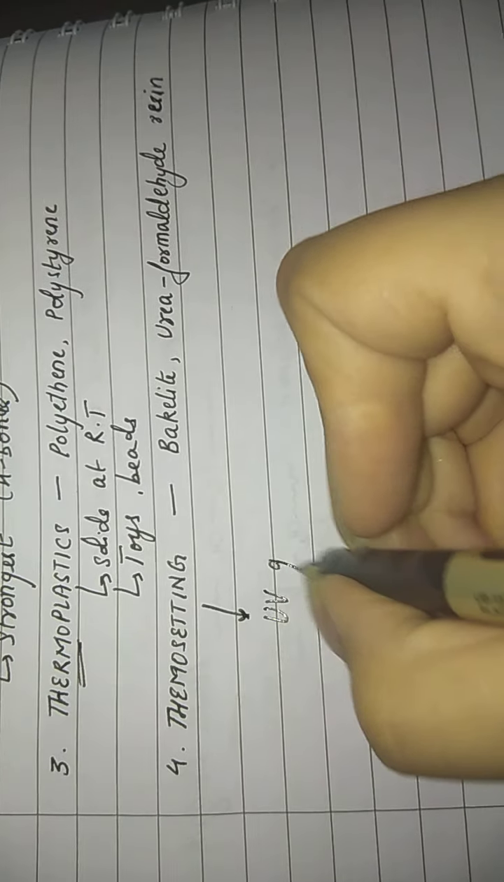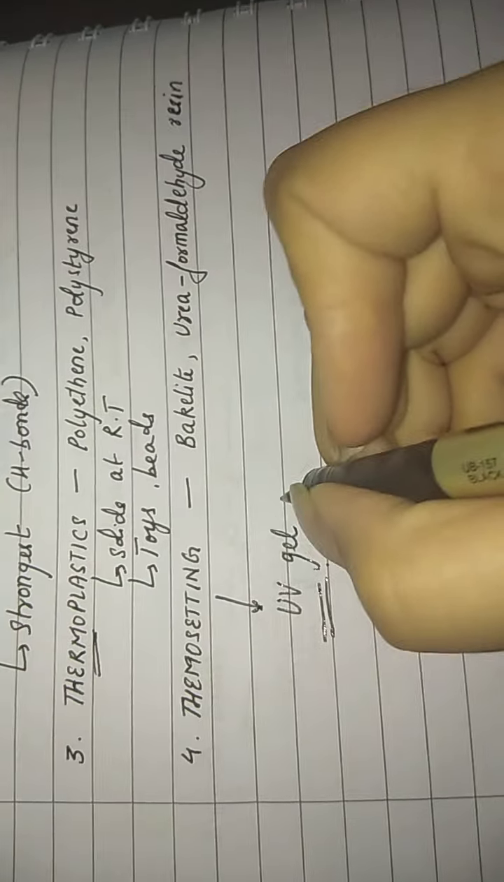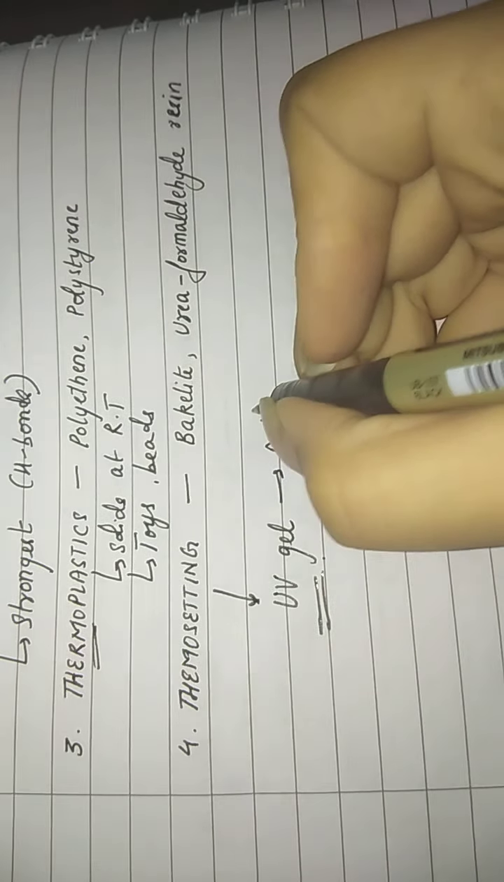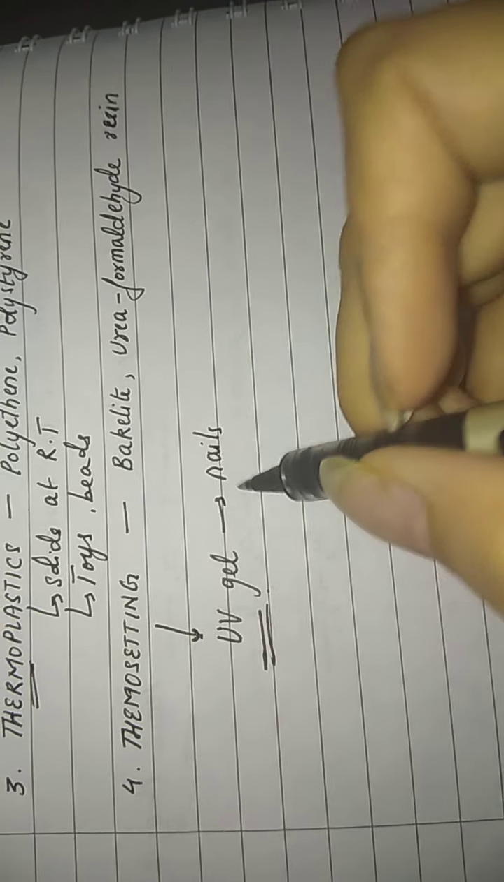Now a very good example of thermosetting polymers is UV gel. If you've heard of this particular term, this is applied on the nails. If you've ever been to a parlor or you have viewed any YouTube video of nails getting done by UV gel, you must have seen that they apply the nail paint, and after that they keep your nails under the UV radiation. Why do they keep the nails under the UV radiation?